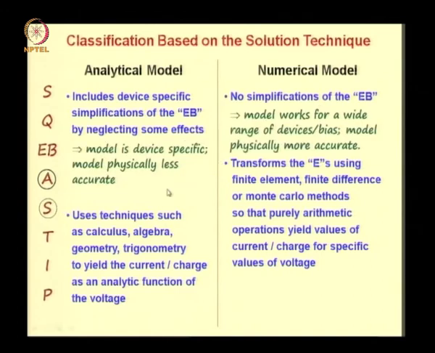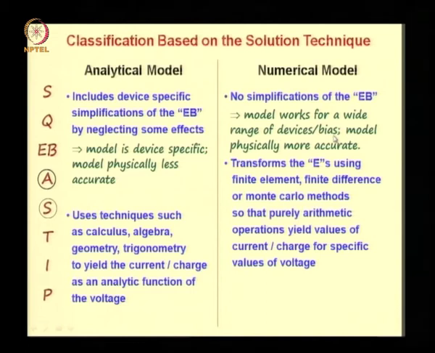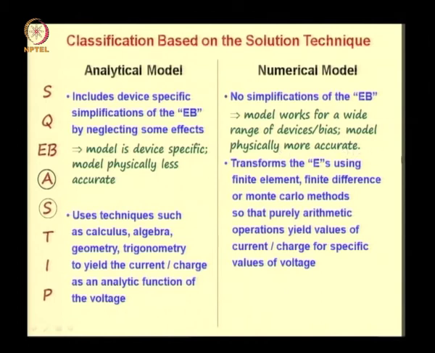Now let us look at the consequences of these differences. Because the analytical model includes device specific simplifications of equations and boundary conditions, the model is device specific and it is likely to be physically less accurate as compared to a numerical model, which works for a wide range of devices and bias, because you are not making any simplifications of the equations and boundary conditions, and also the model is physically more accurate because all effects can be considered.